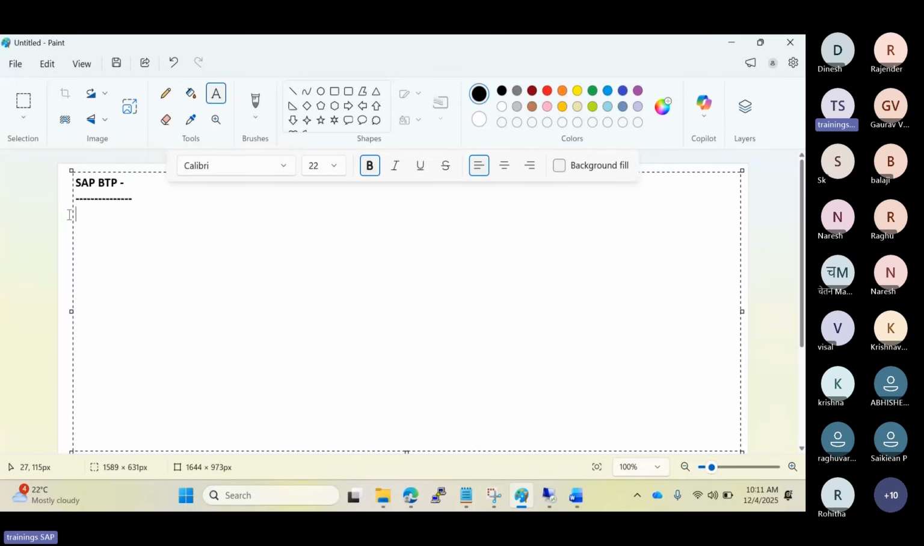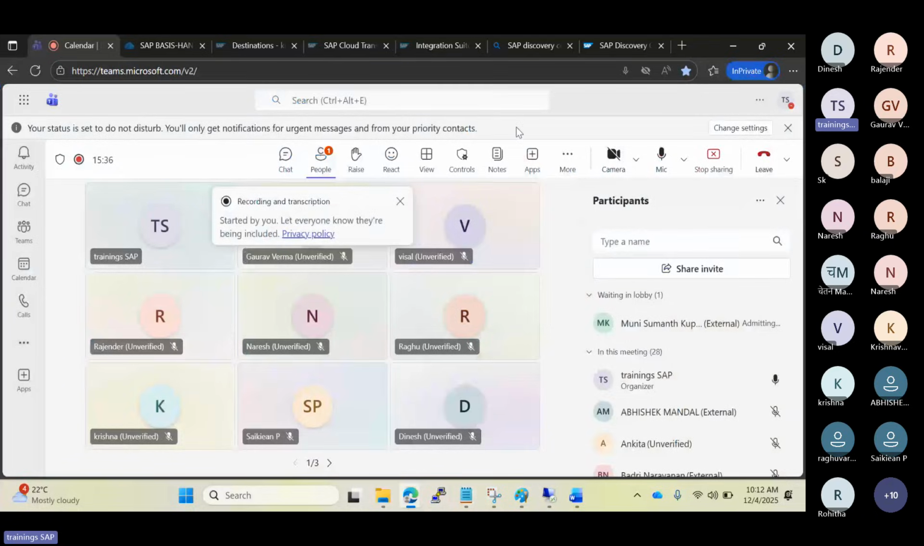BTP is a portfolio of SAP solutions and services that are all brought under one umbrella, right? These services and solutions help organizations build new cloud applications, or they can also extend existing SAP systems. So BTP has 5 main key components; normally we call them the 5 main pillars.